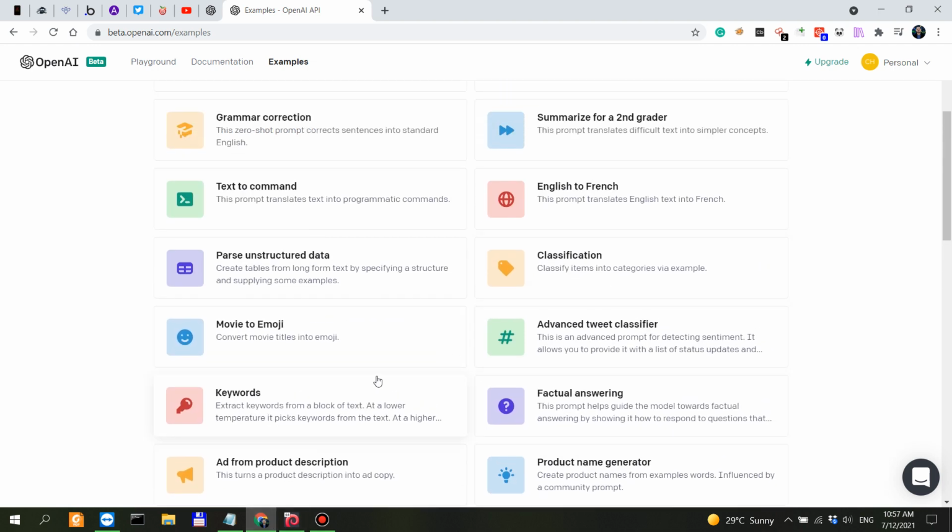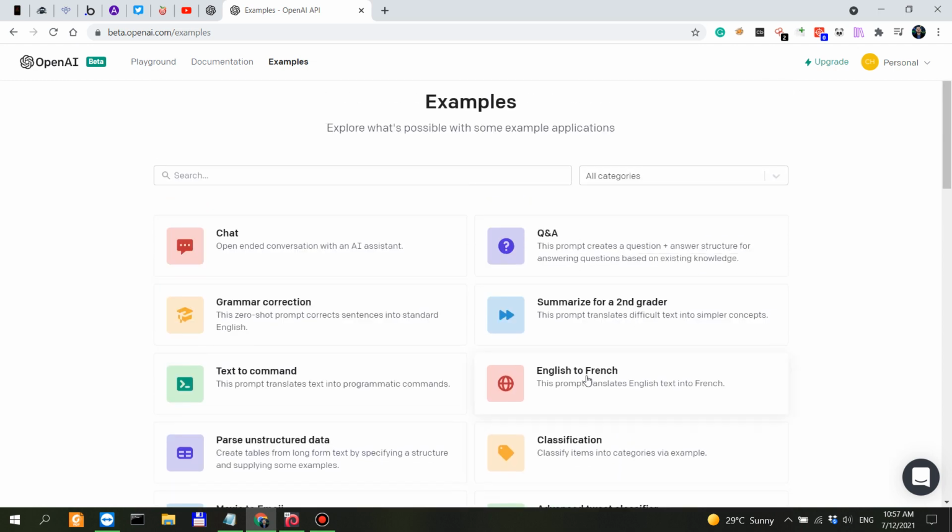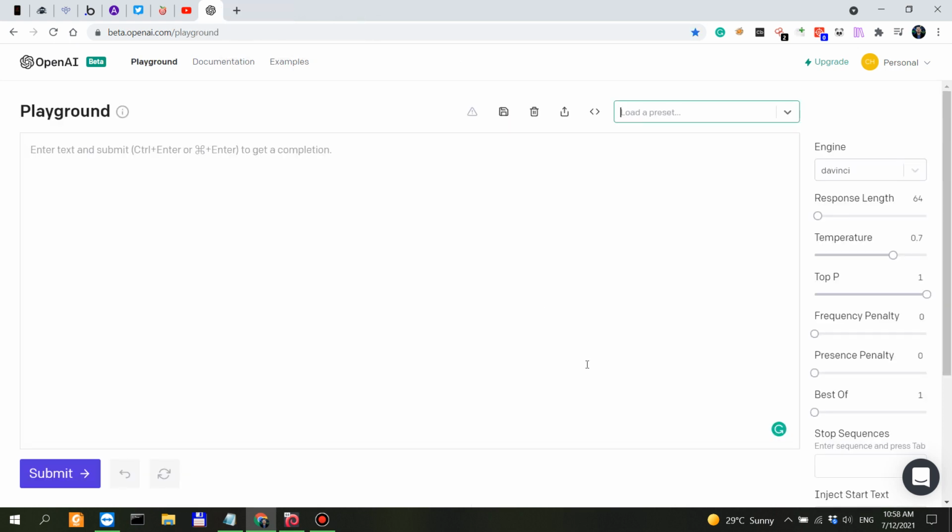Keywords. I don't know. Useless. Parse unstructured data. Classification, English to French, very useful. Grammar correction, useful because maybe nobody wants to pay for Grammarly. Q&A, summarize for a second grader, very useful. All right, so